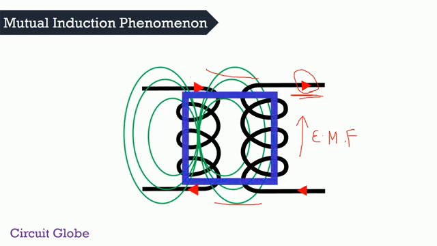Friends, the steel provides the flux a very low reluctance path, and because of this low reluctance path, the whole of the magnetic flux that is induced in the first winding is induced in the secondary winding, and an equal magnitude of current starts flowing in the secondary winding of the coil.